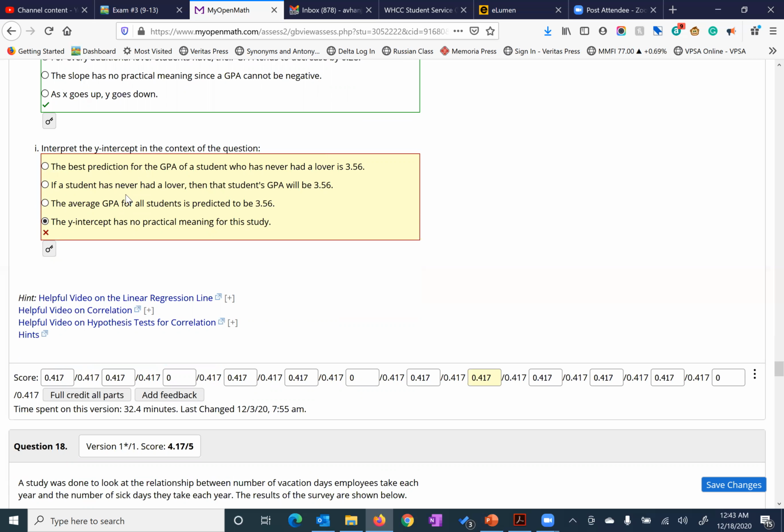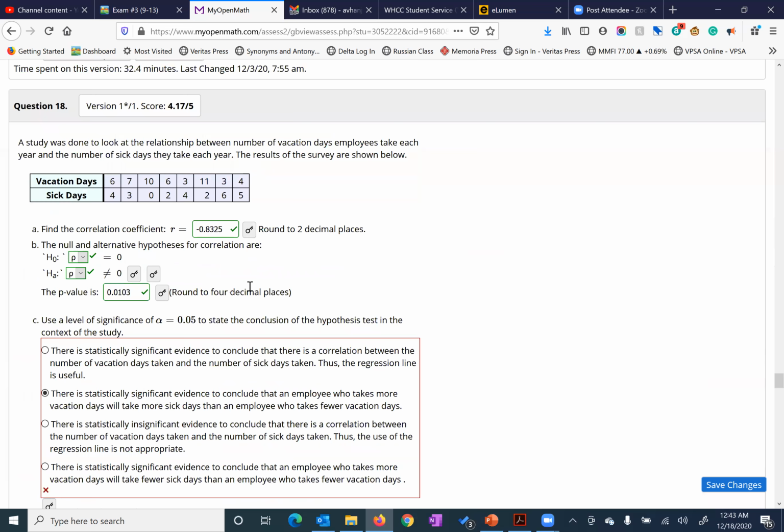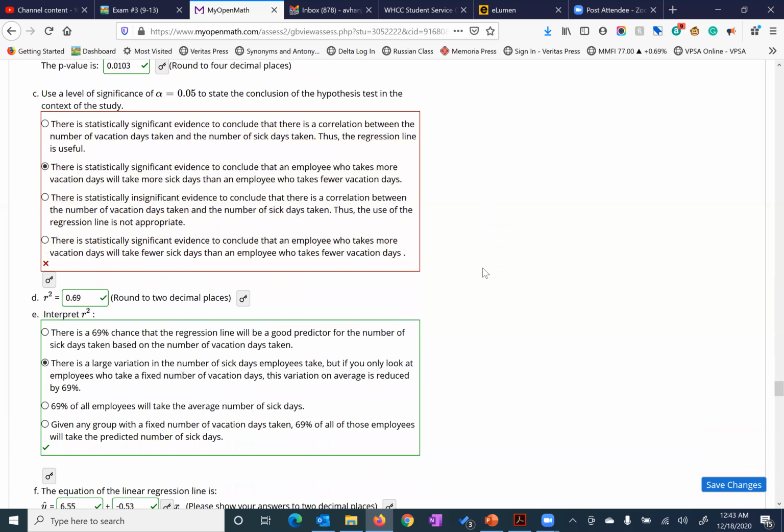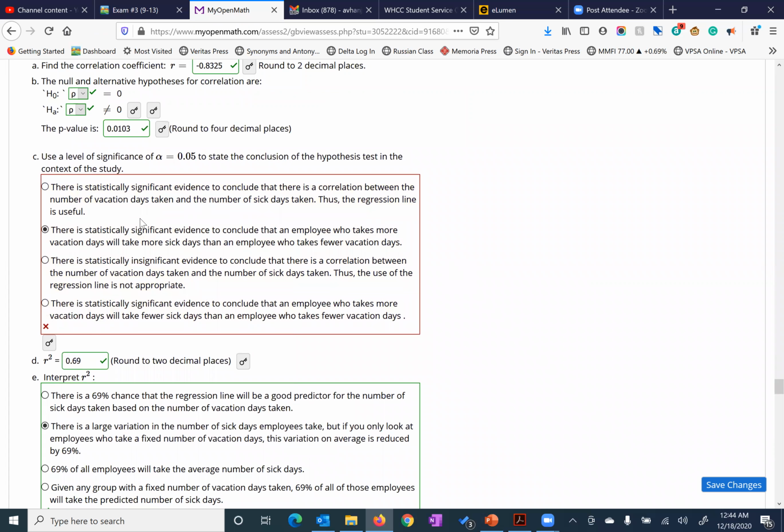So interpret the y-intercept for the equations here. Okay, again, y-intercept is not an exact value. It's a prediction value. So it should be just prediction right there. The best prediction for GPA students is 3.57. Okay, so it seems like it's the same exact mistakes that you're having on here. First of all, it's just plugging in values as opposed to interpreting them, but this one is interpreting the p-values in response to your values there.